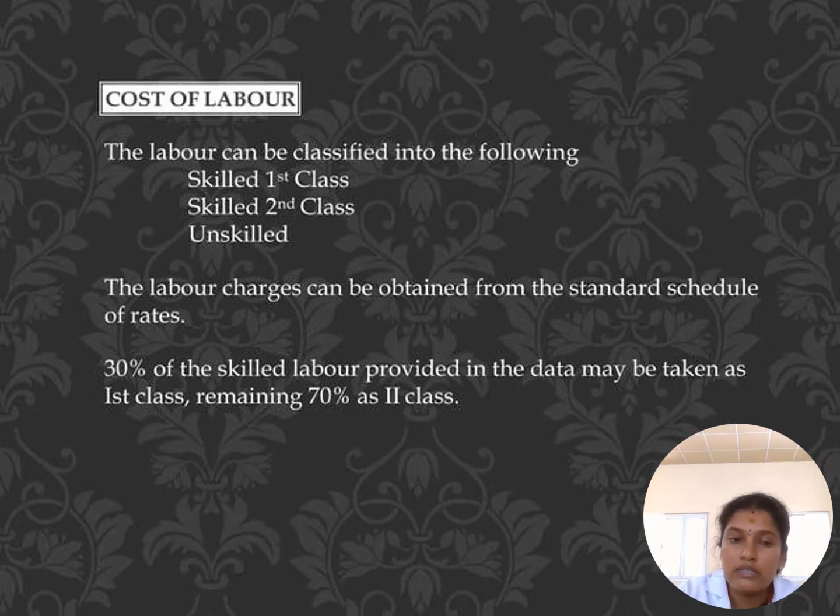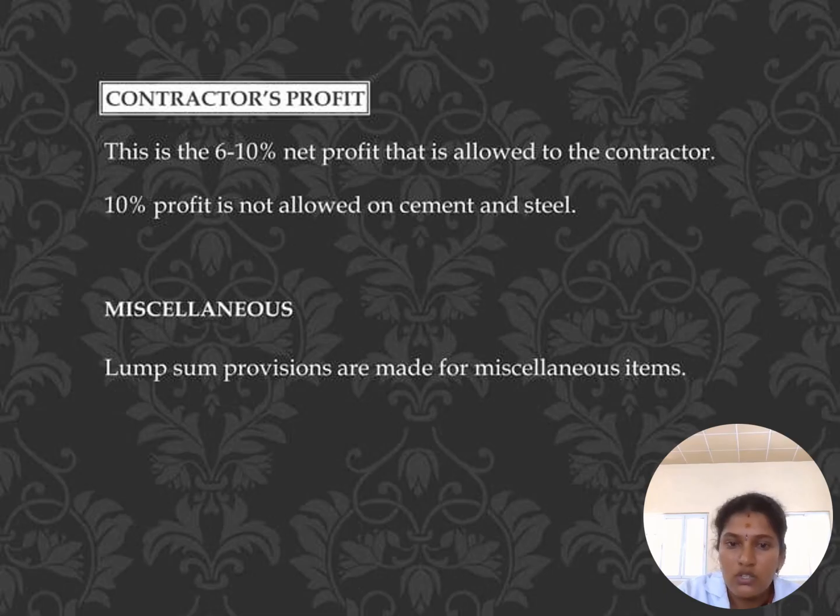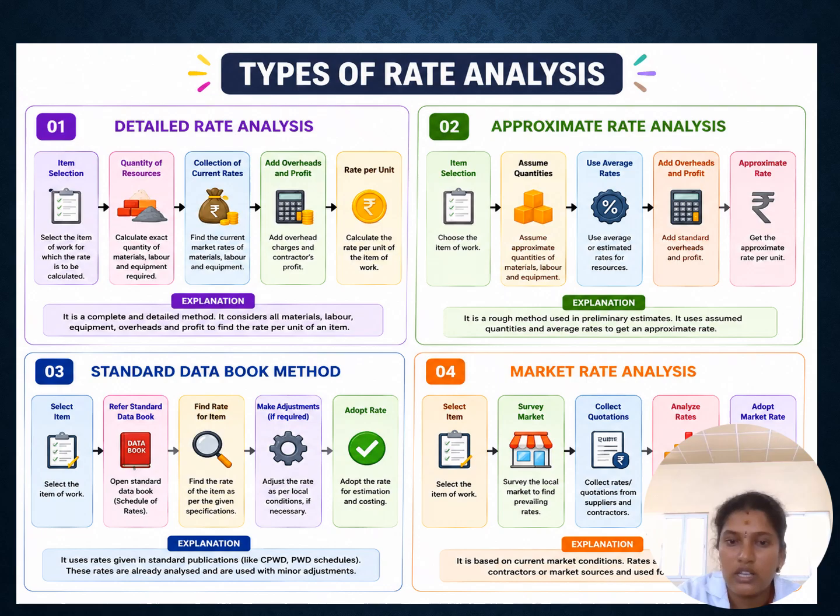So everything will depend upon the material. Now it depends upon the labor. How many laborers are required? What are the categories of labor? It is skilled or unskilled labor. The first is skilled labor, such as a mason, and second, unskilled labor, which may be a mazdoor or coolies. So this depends upon the category of labor, and it will also be included here, right? Finally, we have to include the contractor profit and miscellaneous charges in the total cost of the item. These are all the main contents of the calculation of rate analysis.